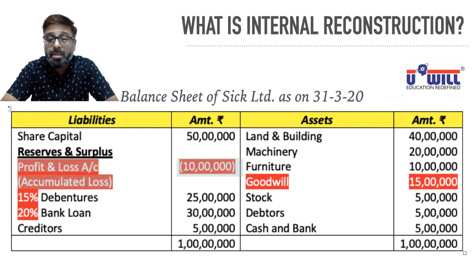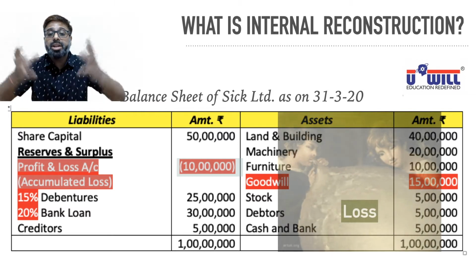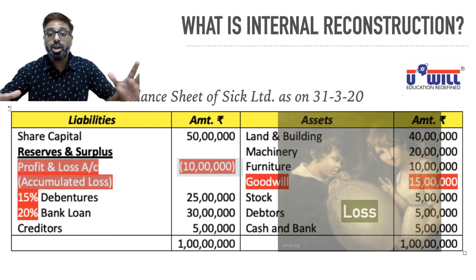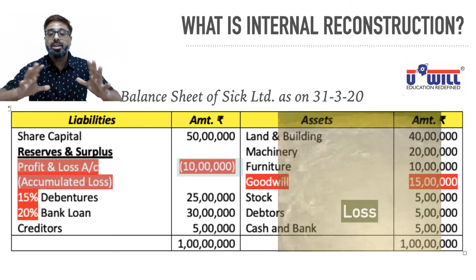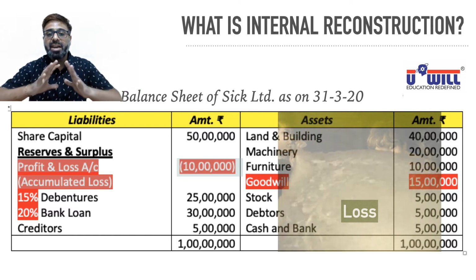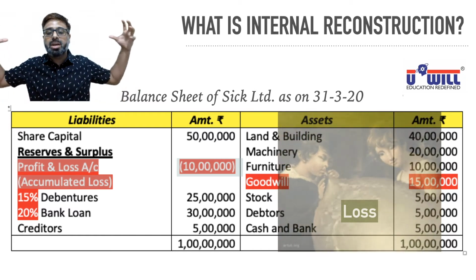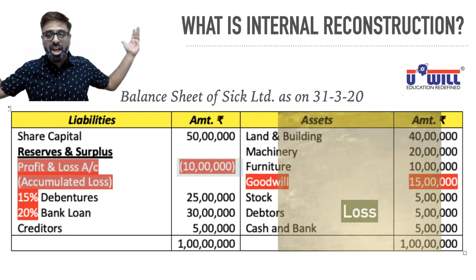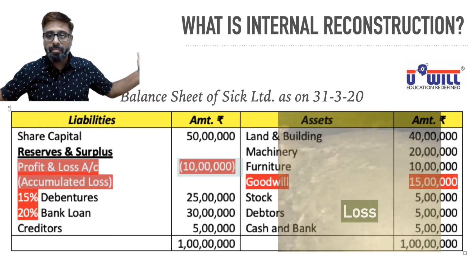Let us say suppose the company started the business in 2015. Loss kept on increasing. 2015 loss, 2016 loss, 2017, 18, 19. 5 long years loss. It kept on increasing. And now after the blast it is 10 lakhs of loss.